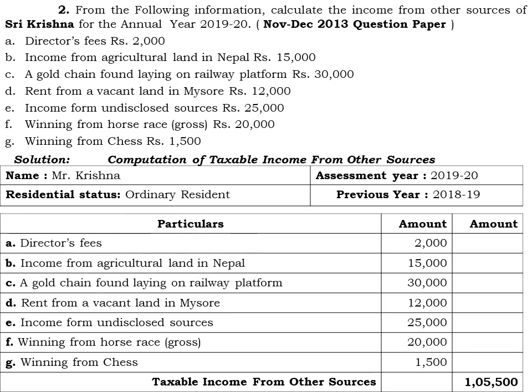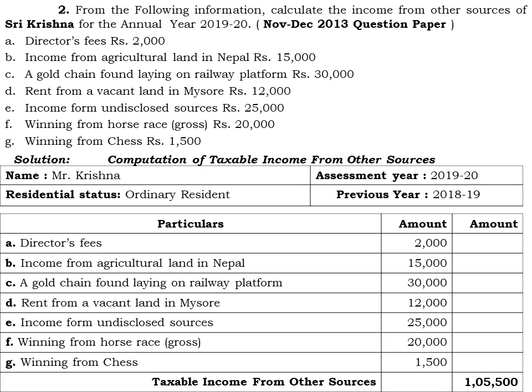So here comes the solution. The first one, the director's fees. As I told earlier, the director's fees is completely chargeable to tax. That comes to rupees 2,000 as they have provided in the problem. Second one, point number B, income from agricultural land in Nepal. So it is a foreign agricultural income. Again it is fully taxable to the extent of rupees 15,000.